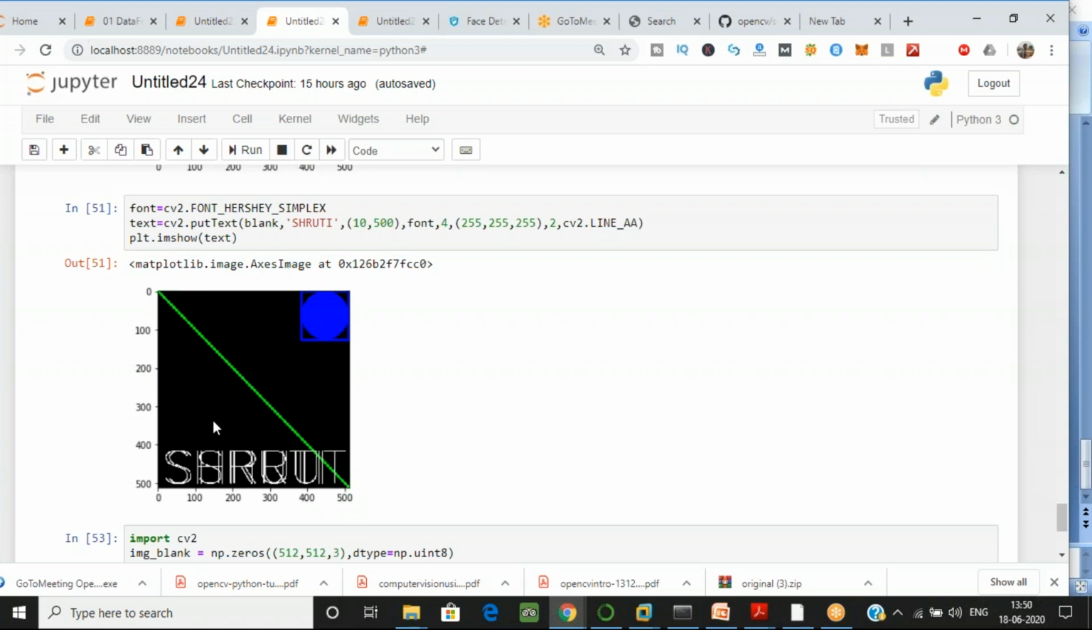Okay, all other parameters I hope you know. 10 and 500 are the x and y coordinates. That is, I want to start from 10 on the x value, as you can see, and 500 on the y value. I can change it also, depending on your screen. By default it starts from the bottom-left, like this. That's why your text is like this, and if you want to change it, you can change the coordinates where you want to write your text. That's up to you.